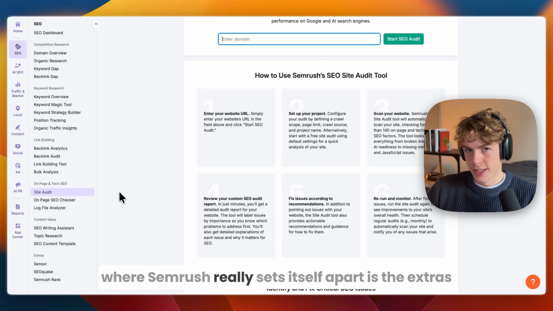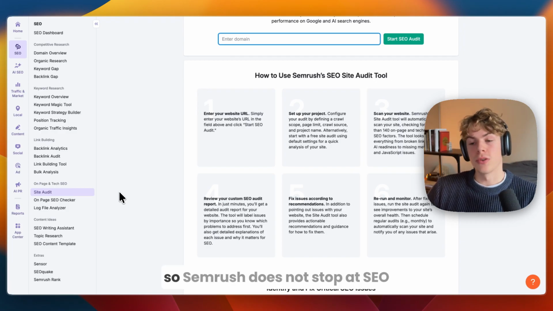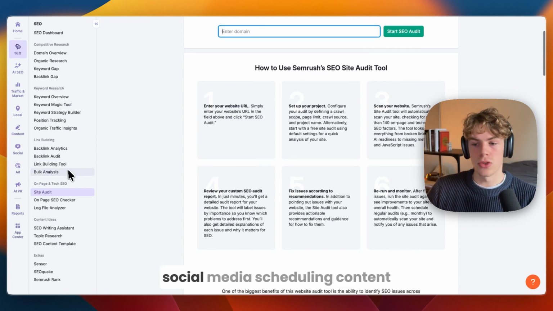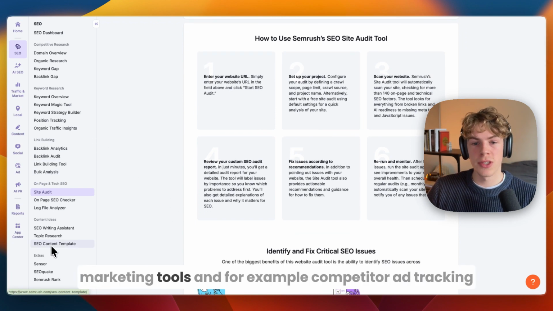Now where Semrush really sets itself apart is the extras and integrations. So Semrush does not stop at SEO. It includes PPC analytics, social media scheduling, content marketing tools, and for example competitor ad tracking.